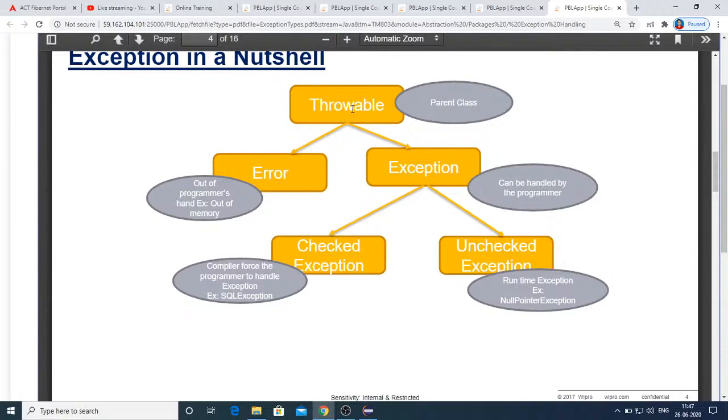Unchecked exceptions are those which will not be checked during compile time, and if not handled, then when they occur during execution, the JVM's default handler catches it, the print stack trace message will be displayed, and the program gets terminated.